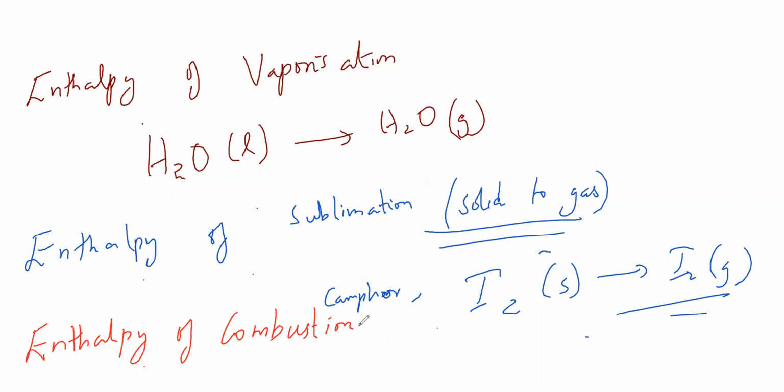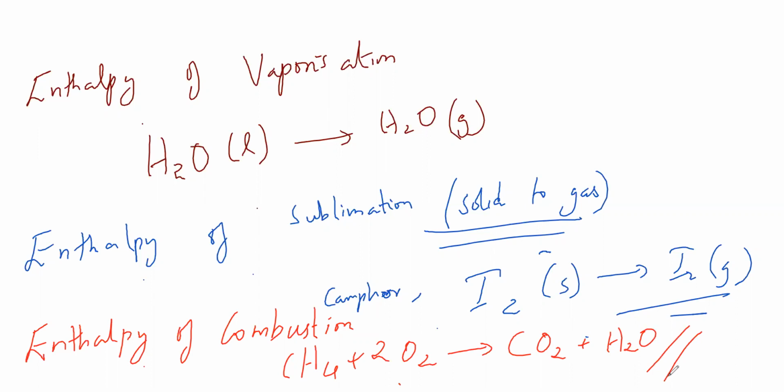So if I take methane and burn it, methane is a hydrocarbon, correct? So if I burn a hydrocarbon, what will I get? Carbon dioxide and water. I'm not balancing it. So this is the best example of enthalpy of combustion, which means in the presence of excess air and oxygen, burning. The same definition as the last.